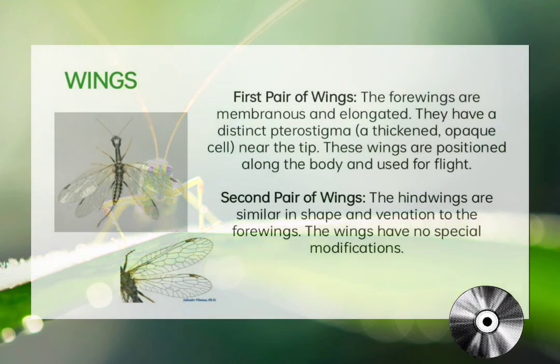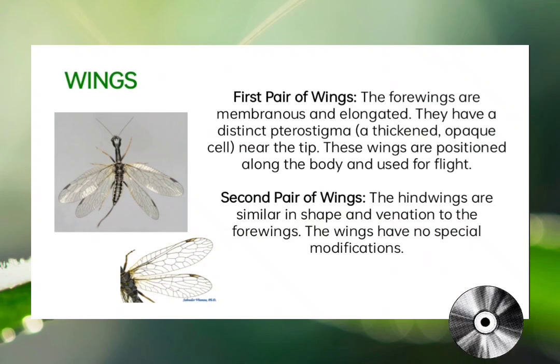Next one is the wings. Rhaphidioptera, or snakeflies, are characterized by their two pairs of wings, which are typically similar in shape and size. The wings are often held roof-like over the body when at rest. The venation pattern is reticulate, with numerous crossveins, and is an important characteristic for identifying species within the order. The wings are also relatively narrow and elongated, allowing for agile flight and maneuverability.